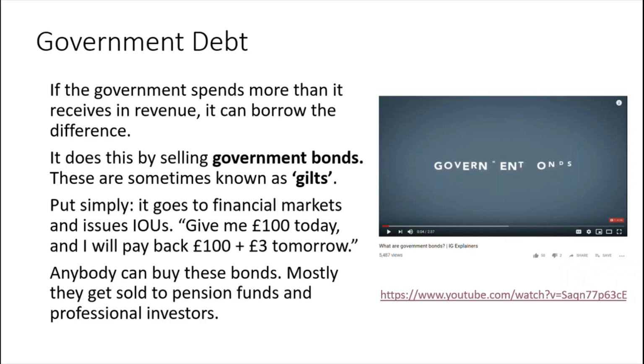So let's take a little look at how the government will fund its budget deficit. If the government spends more than it receives in revenue, it can borrow the difference. It does this by selling government bonds. These are also known as gilts. I want you to think about this in very simple terms, which is to say that the government goes to financial markets and says, can you please give me an IOU? If you give me £100 today, I will pay you back £100 plus £3 tomorrow, paying back the original plus a little bit of interest. Anybody can buy these bonds. They mostly get sold to pension funds and professional investors.